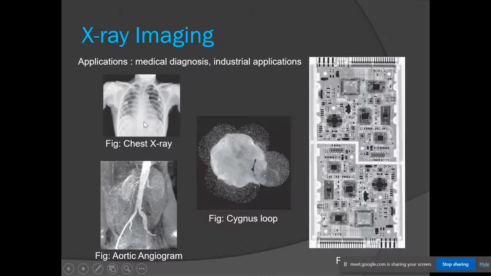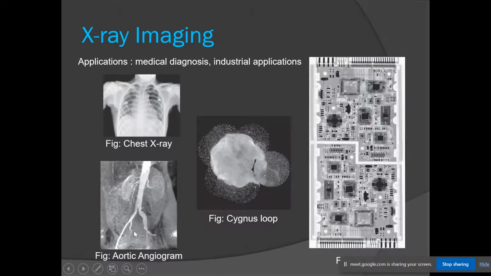For that we use an X-ray tube which emits the X-rays, and those X-rays are passed through the body. During the transfer the attenuation of the X-ray happens. And what do you mean by attenuation? Attenuation is the weakening of strength. So it will not pass that much through the bones. On the other side of the body there will be a detector or a film on which the image is constructed. So this is how the X-ray image is constructed.